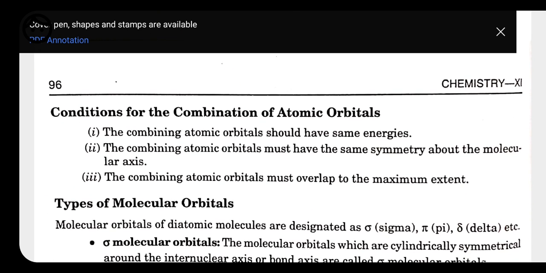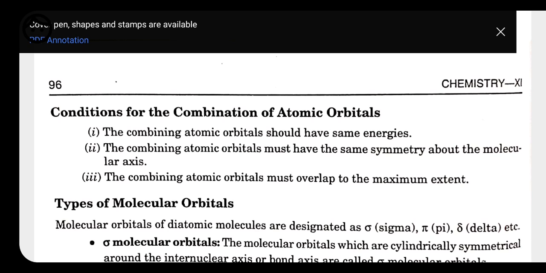After that we have the conditions for the combination of atomic orbitals. There are certain conditions given for the combination. Only those atomic orbitals can combine to form molecular orbitals which follow these conditions. So let's have the conditions. First condition, the combining atomic orbitals should have comparable energy. Like if we are talking about a homonuclear diatomic molecule of the type A2, the 1s atomic orbital of one atom can combine with the 1s atomic orbital of another only.